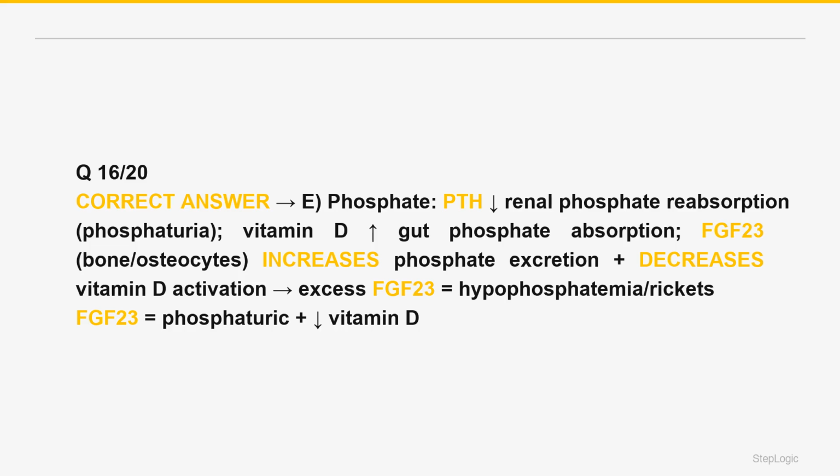In chronic kidney disease, the kidney can't excrete phosphate, leading to hyperphosphatemia, and FGF23 rises markedly, contributing to low vitamin D and secondary hyperparathyroidism. The PTH phosphaturic, vitamin D absorptive, FGF23 phosphaturic and anti-vitamin D framework is correct.